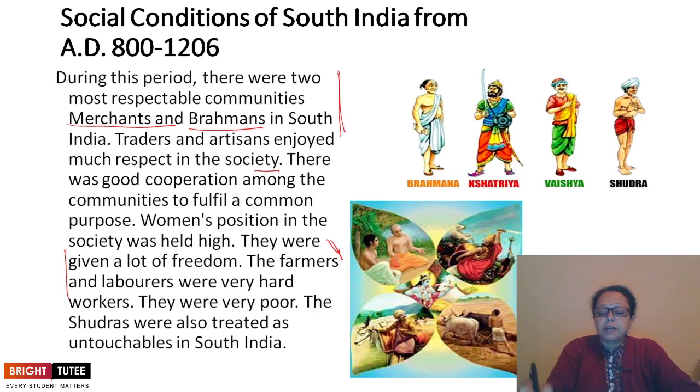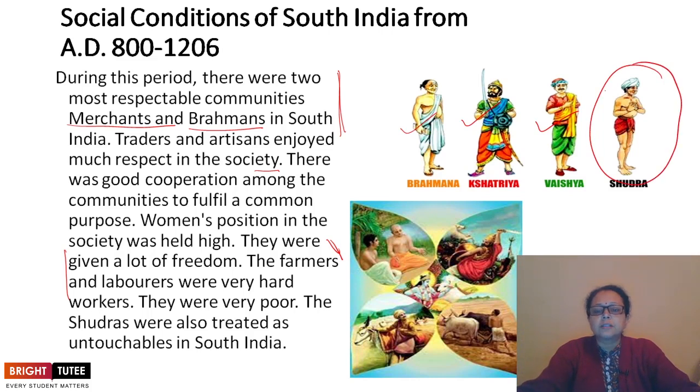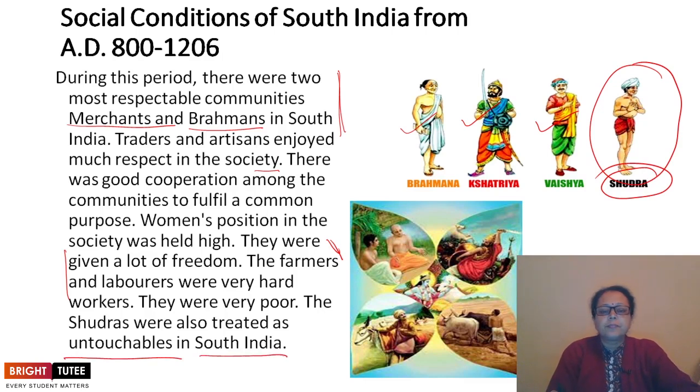They were very poor. The Sudras, the lowest strata. This is the Sudras. This is Brahman, Kshatriyas, Vaishyas, and this is Shudras. These Sudras were treated as untouchables in South India.